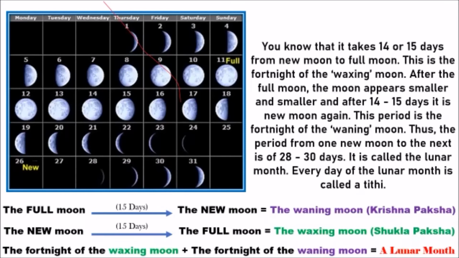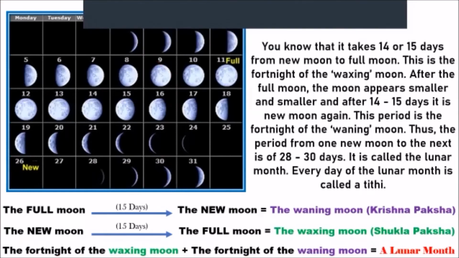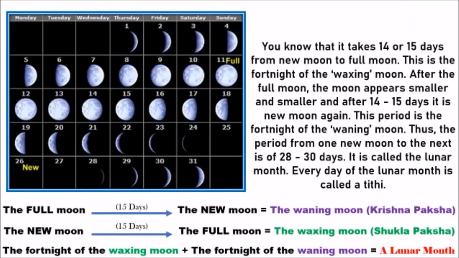All right. So this period of fortnight is called the waning moon. What is happening? It gets smaller until new moon, meaning it is not visible at all. Thus the period from one new moon to the next new moon is 28 to 30 days. It is called the lunar month. Every day of the lunar month is called a Tithi. Now if you didn't understand that, that's okay, no problem. If you understand these 3 lines, it's more than enough. The full moon, when the moon is visible, takes 15 days to come to the new moon. Moon gone. New moon means moon gone.